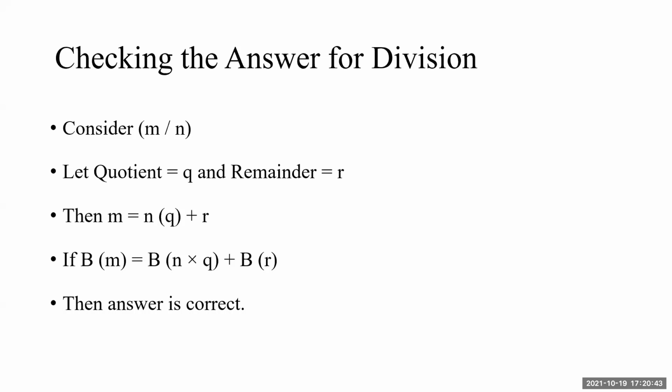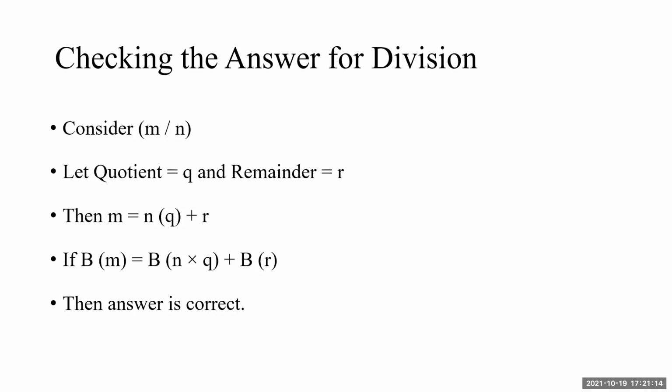We consider an m divided by n situation. M is the dividend, n is the divisor. Assume that the quotient turns out to be q and the remainder r. Then the division algorithm tells me that m is equal to n into q plus r. So the problem of checking the division follows the division algorithm rule: dividend is equal to quotient multiplied by divisor plus remainder.